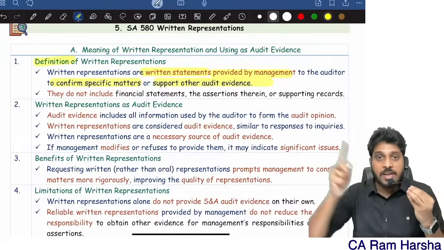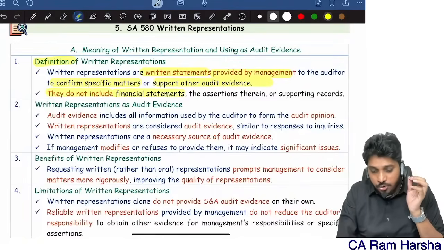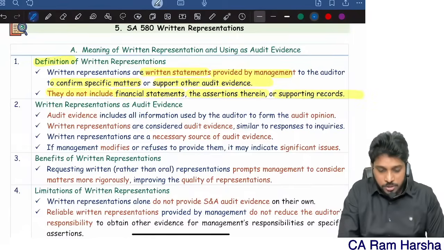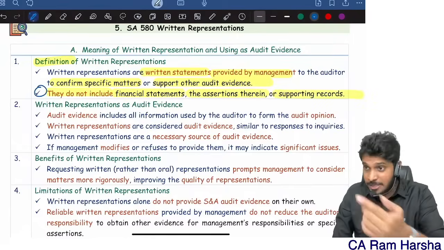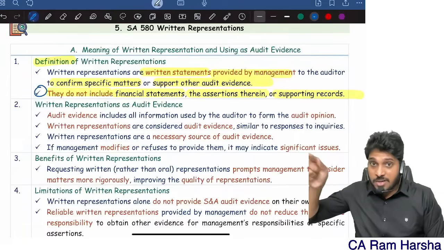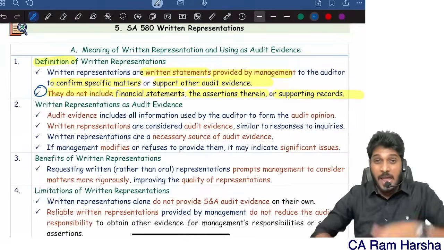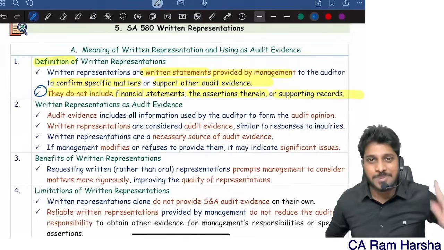To support this, they are giving additional data or they are confirming something to me. They do not include financials, assertions therein and supporting records. Books of accounts and financial statements are also in writing, right? They are not representations. For books of accounts and financials, some content relates to that, and management is giving me additional information. That's a written representation.